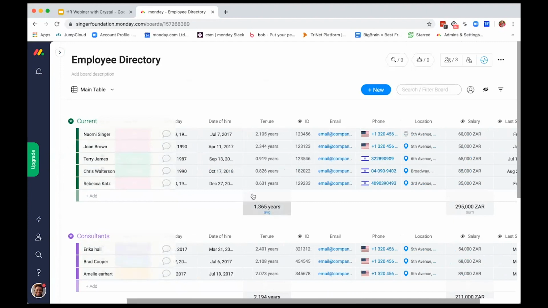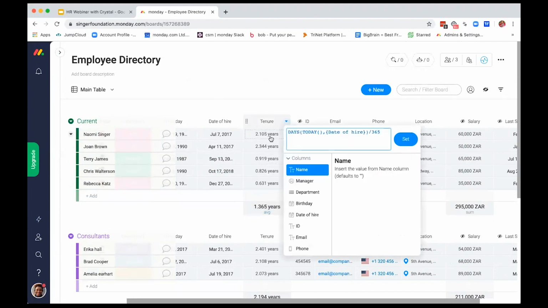But one cool thing that we've done with this board is add in a formula. So if we wanted to see the tenure of all of our employees over the course of the last couple years, as you can see, the Singer Foundation is a growing baby. The average tenure is only about 1.5, but don't you worry, we're gonna grow, we're gonna get bigger. But you can see here that if I click into this column, I have the ability to create different formulas however I want to. So it shows me all the columns that I can create formulas from and all the functions that are available to me.